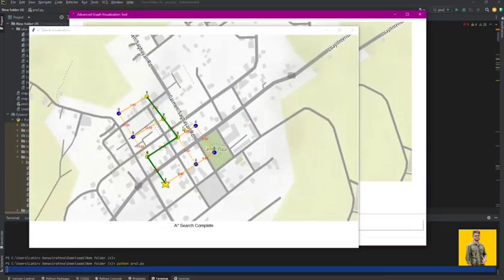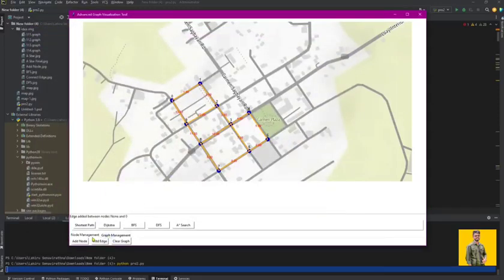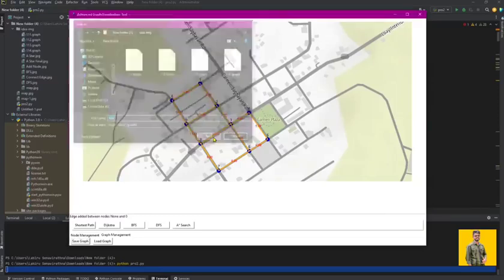Extensibility and potential applications. The tool is versatile and can be used in various domains. Network routing. Transportation planning. Educational demonstrations. Algorithm learning. Game development pathfinding.